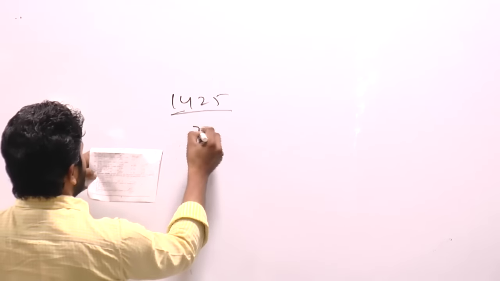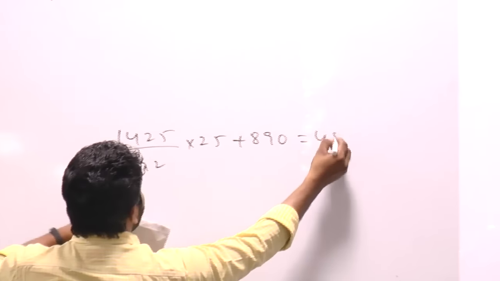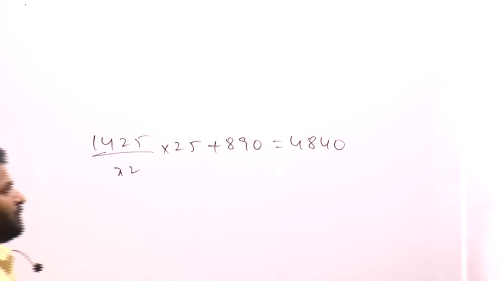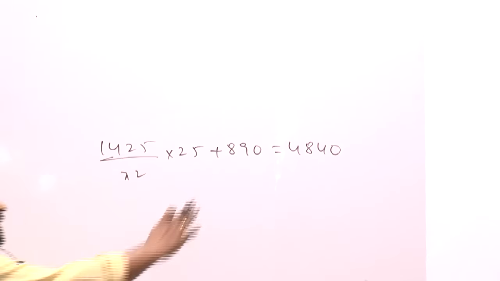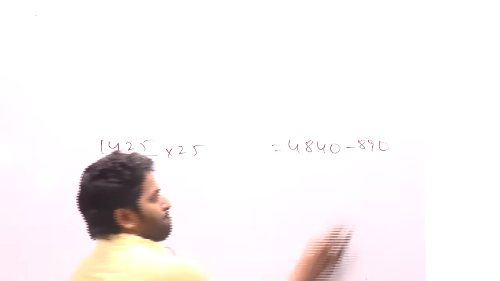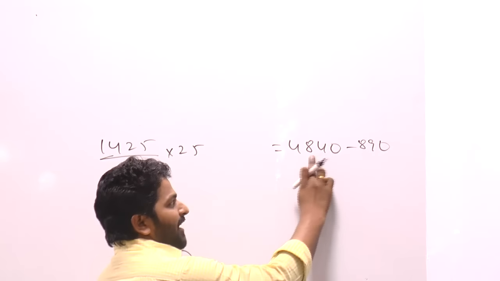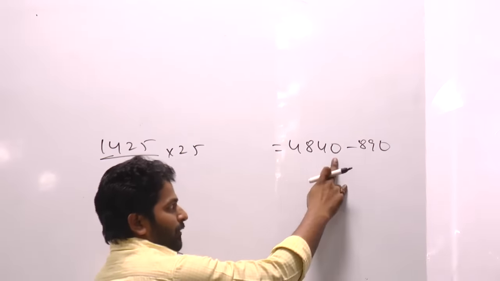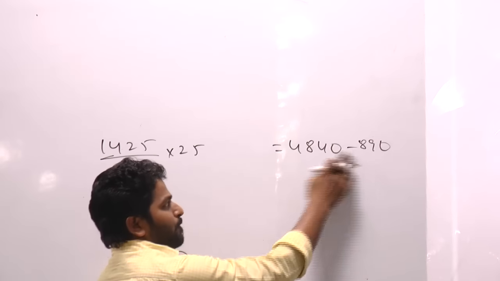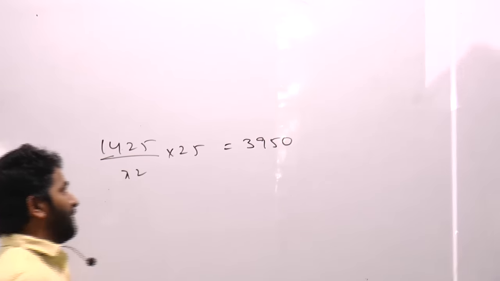41, 1425 by x square into 25 plus 890 is equal to 4840. Take this to the right hand side, minus 890. True? Subtract first: 4840 minus 890, 4000 minus 50 again, that will be 3950.